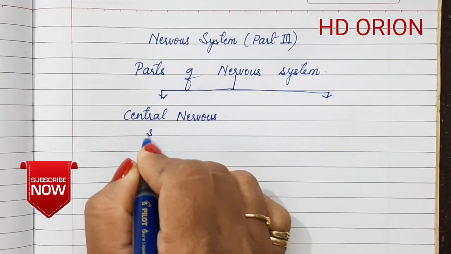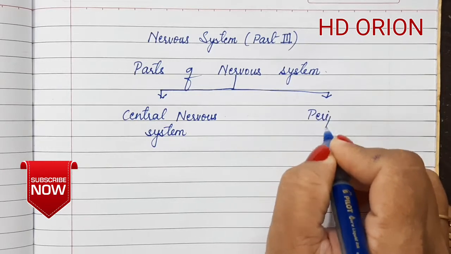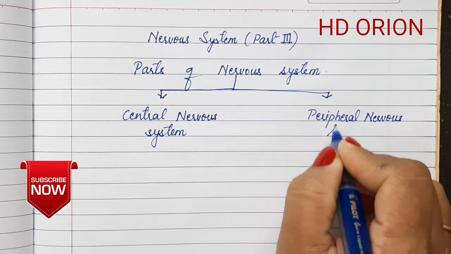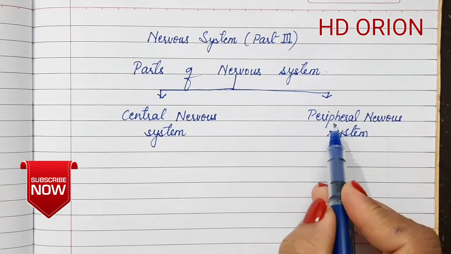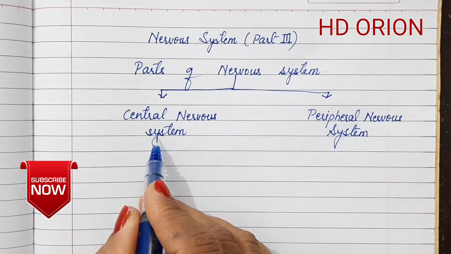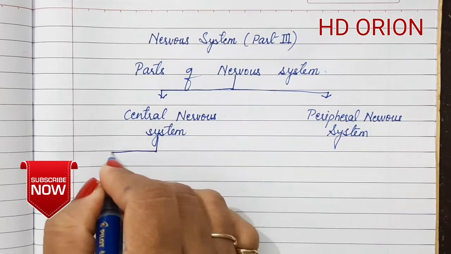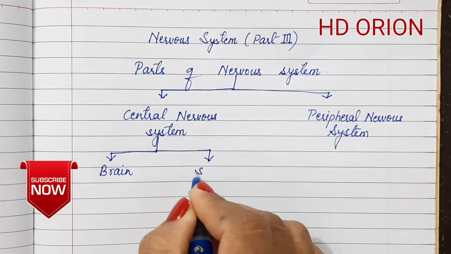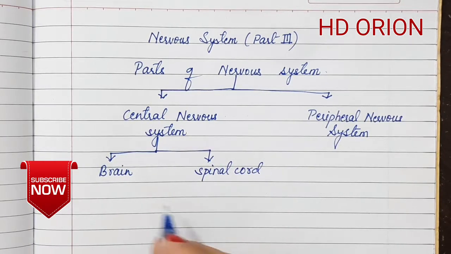This is the central nervous system. This is the first subdivision and the most important part, and the second one is the peripheral nervous system. So now it has two divisions. Earlier there were three. I told you the autonomic nervous system also, which is now a part of the peripheral nervous system. So the central nervous system is so called because it is centrally placed. The central nervous system has all the parts: brain and spinal cord, exactly in the center of the body.